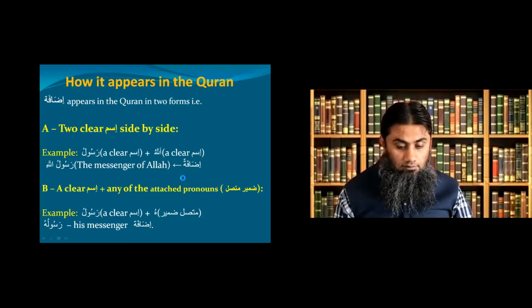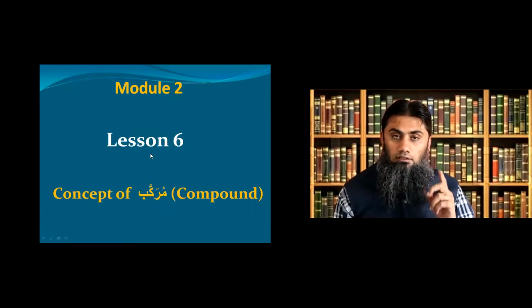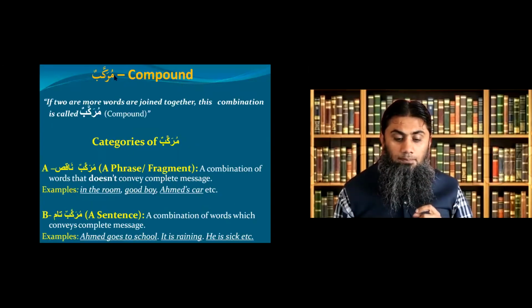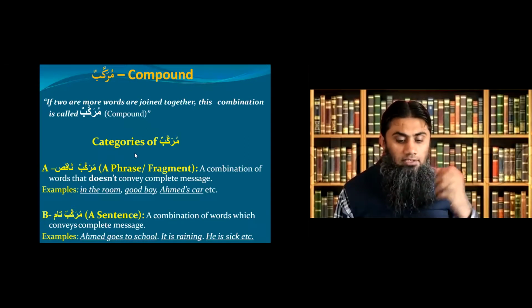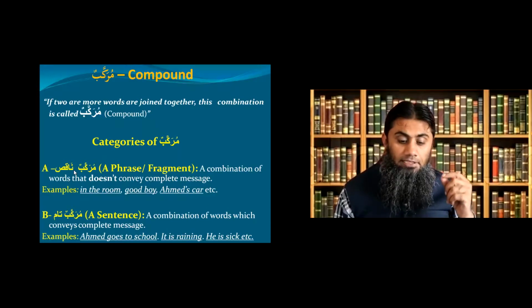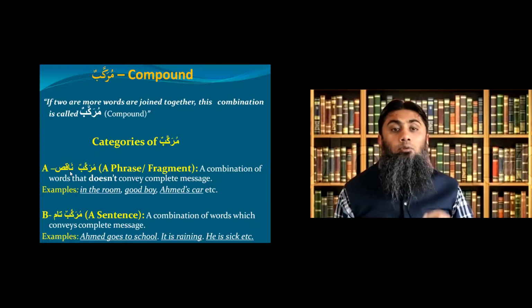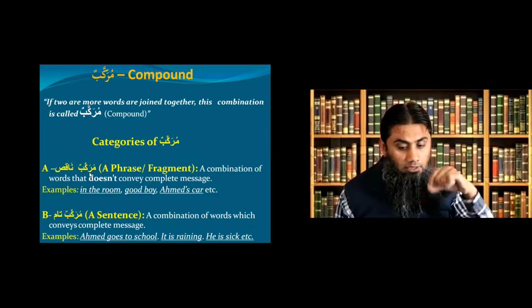Okay, let's go back to the beginning. We are learning the concept of murakkab, which means compound, a combination of words. It has two categories, murakkab naqis, incomplete or phrase, and murakkab tam. We are only studying murakkab naqis, the incomplete or phrase, in this module 2.